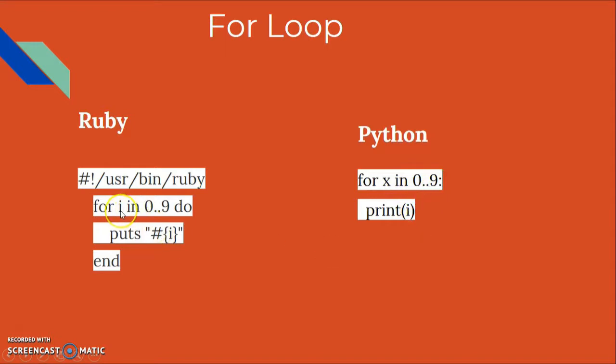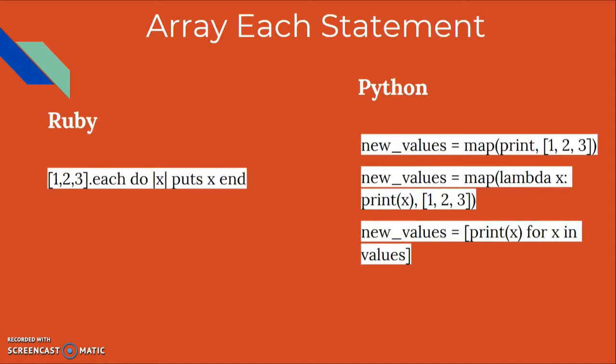In Ruby, I used i instead of x, so i is in 0 to 9, and instead of putting your colon, you put do, and then it'll print out all of the i numbers, so you'll have 0 to 9 being printed, and then you put your end statement. If you don't put your end, you will have a syntax error and the program won't run. This is where you will get error handling, but we'll come back to that later.